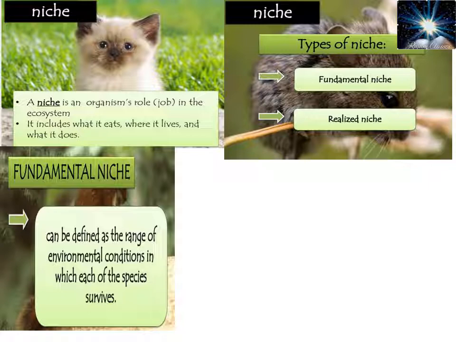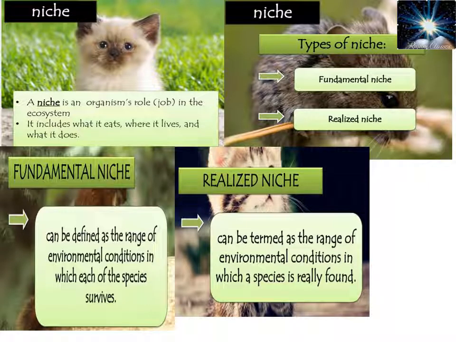This is an example in terms of one physical factor. In the same way, if we need this much water for our survival, that may be another dimension of the fundamental niche. So all the abiotic factors as well as biotic factors that make a range of conditions where an organism can survive come under the fundamental niche.